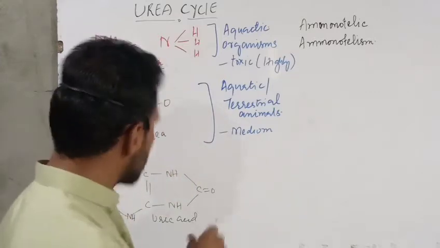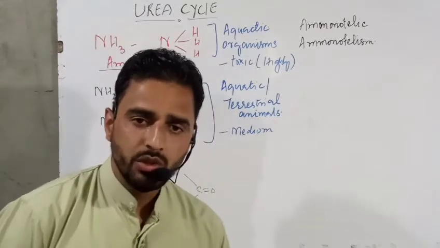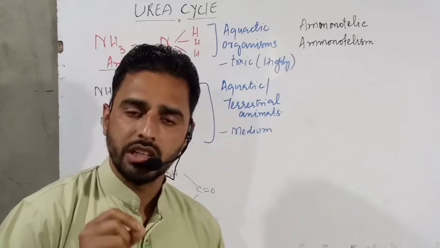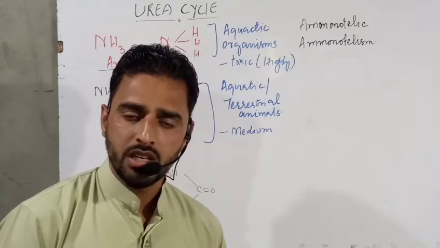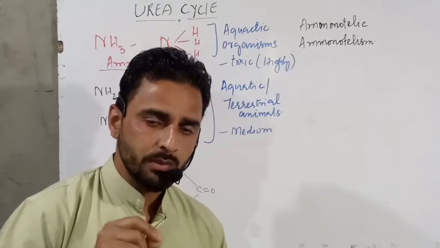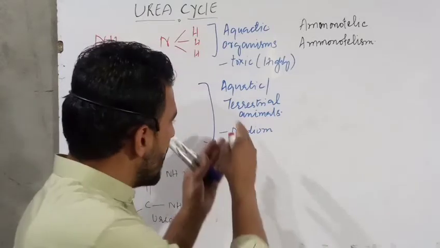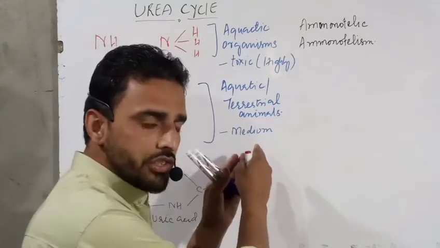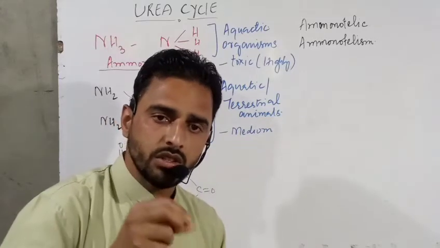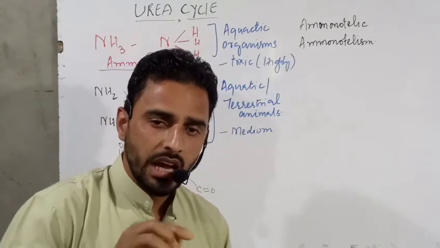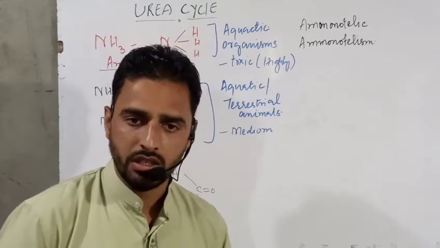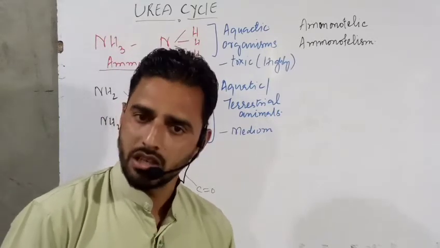If we take the example of human beings, this urea is not directly produced. It is produced inside the liver, and after production, it enters the blood stream, and from the blood stream it reaches the kidneys, where it is excreted out.